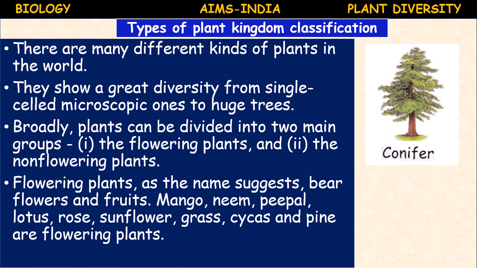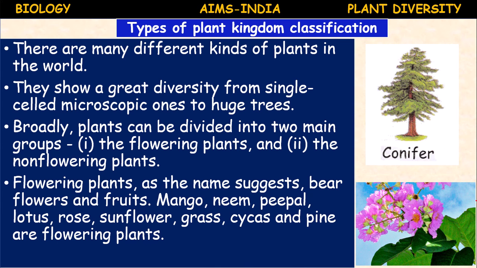For example, here a conifer and a beautiful flowering plant. So basically the plants are broadly divided into two main groups, the flowering and the non-flowering.